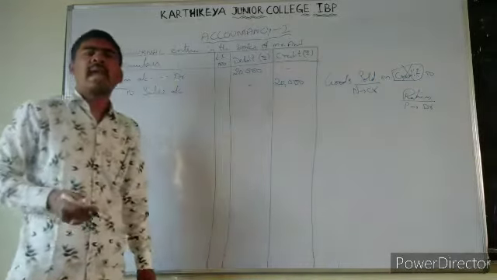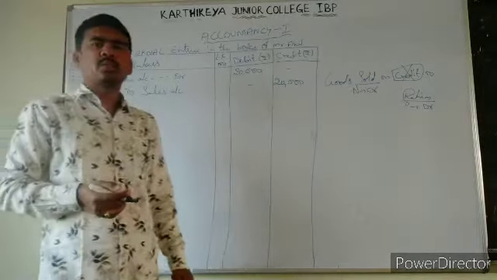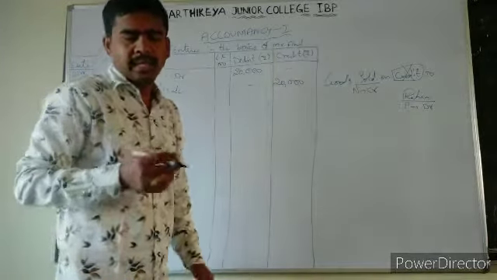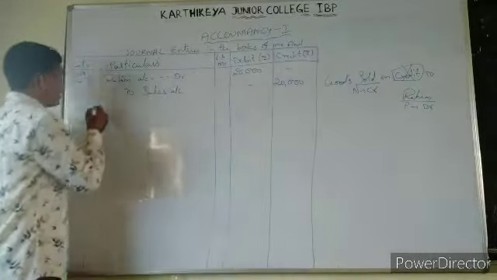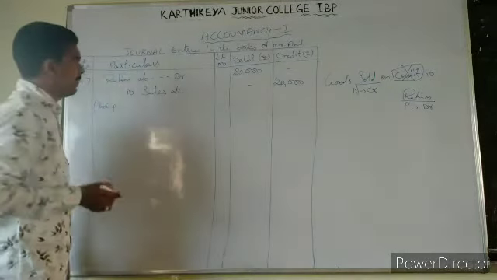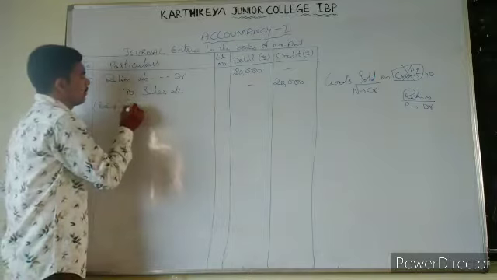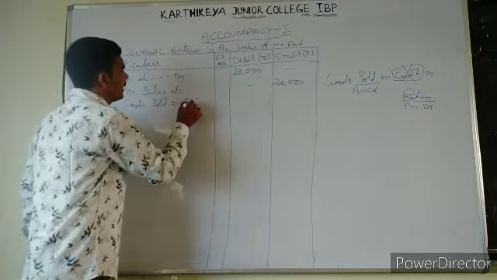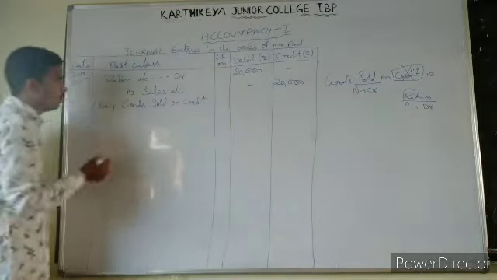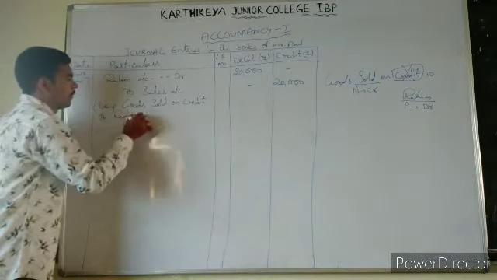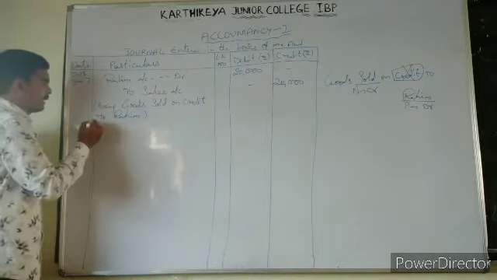So here we have sold 20,000 rupees of goods, but we did not take any cash from him. Okay, the narration: being goods sold on credit to Rahim.